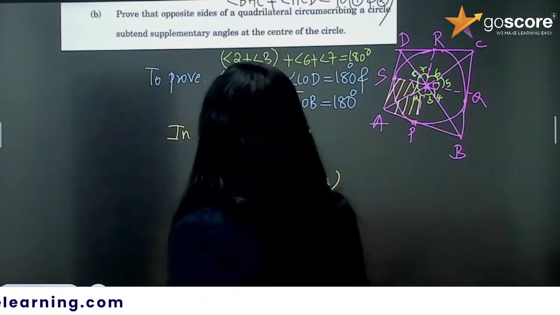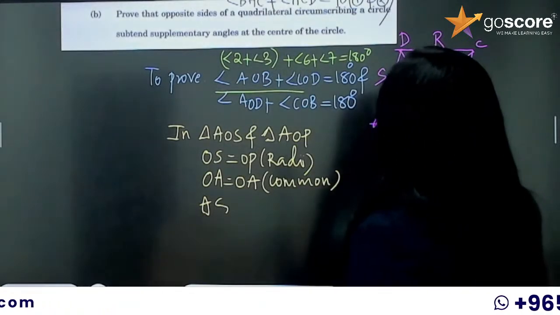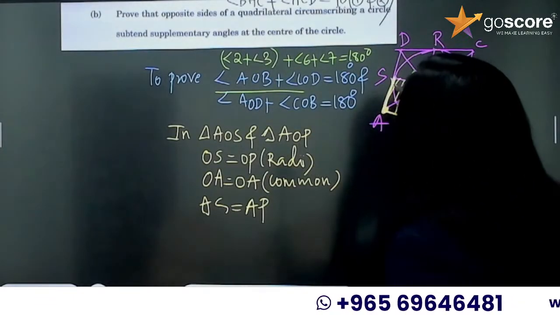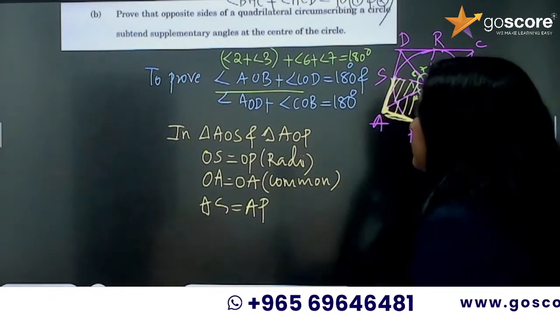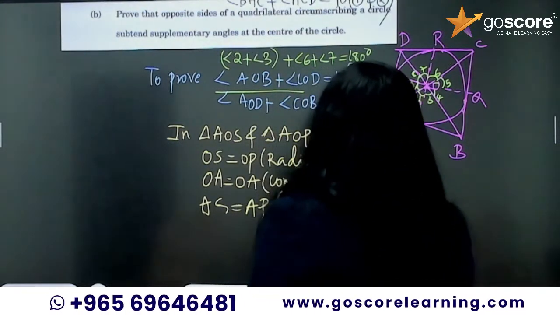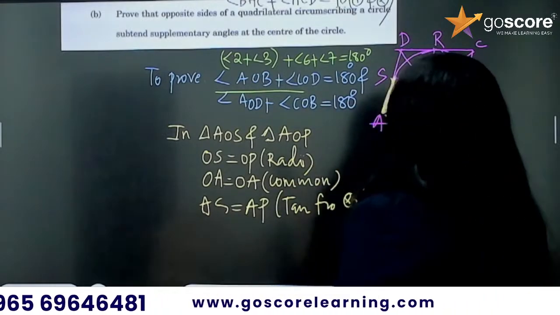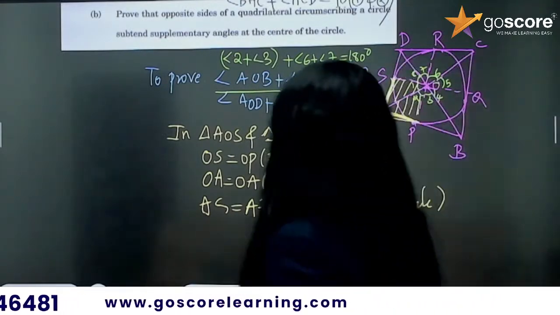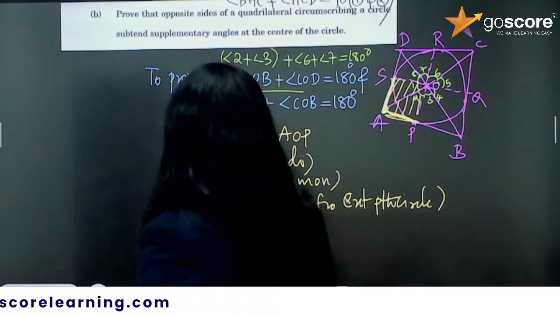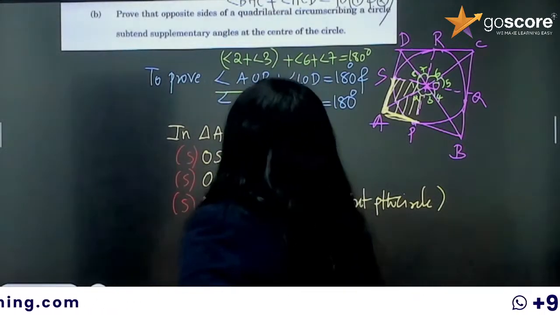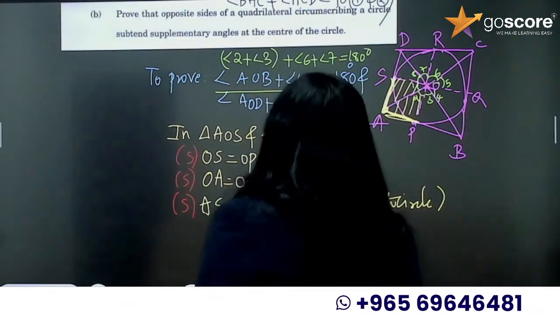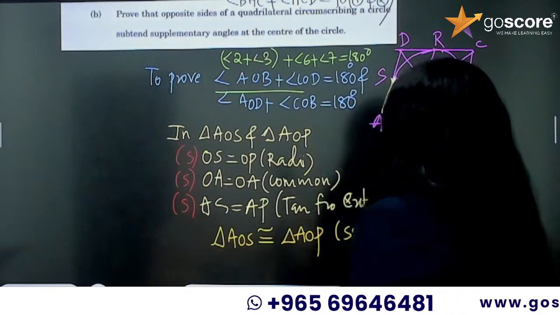And AS and AP are equal because when you consider this point A, these are the tangents from the same external point to that circle. Tangents from an external point to a circle are equal. So by SSS congruence, you can say that the triangles are congruent. So triangle AOS is congruent to triangle AOP using SSS congruence.